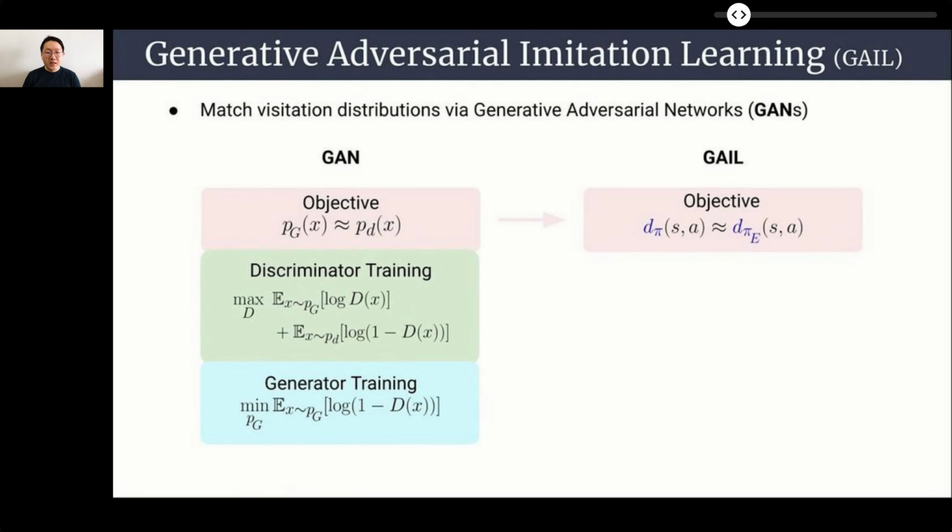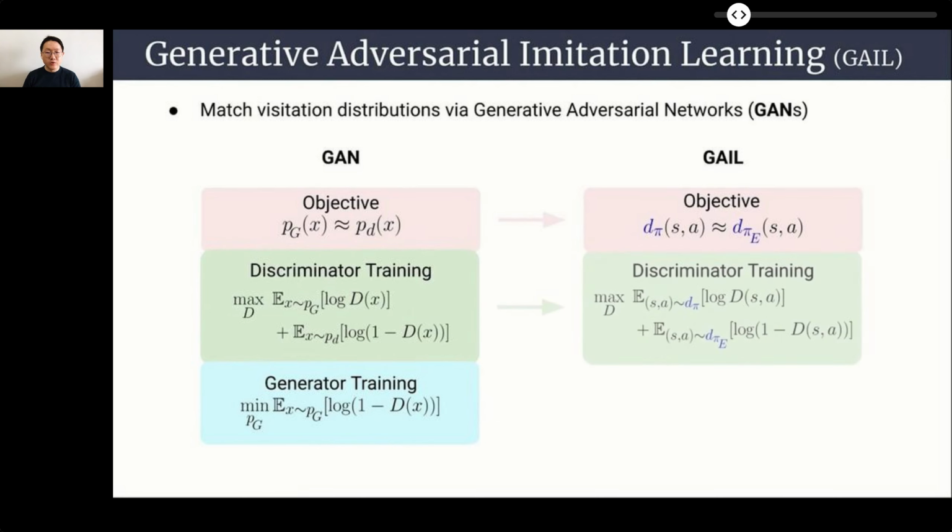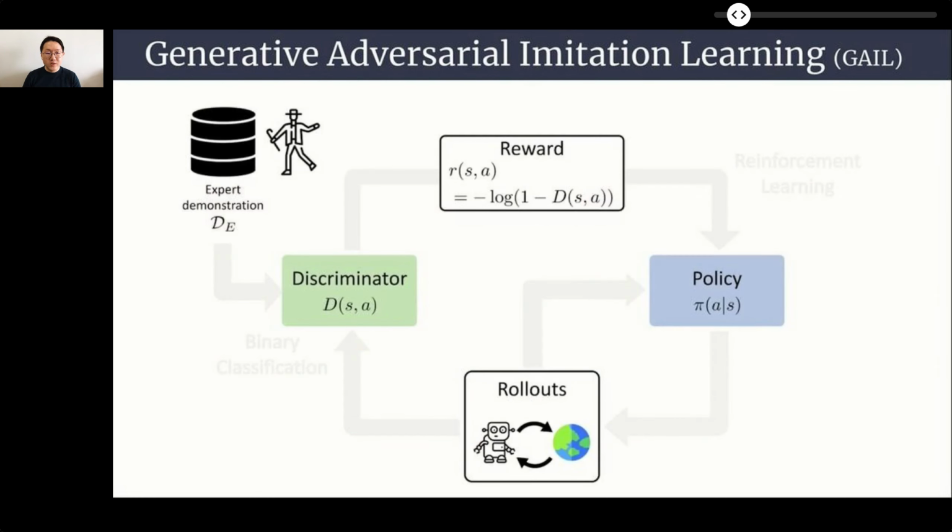Similarly, the objective of GAIL is to match the agent's and the expert's visitation distributions. GAIL uses a discriminator to classify if state action pairs are coming from the agent or the expert, and the agent visitation distribution is updated to reduce the difference.